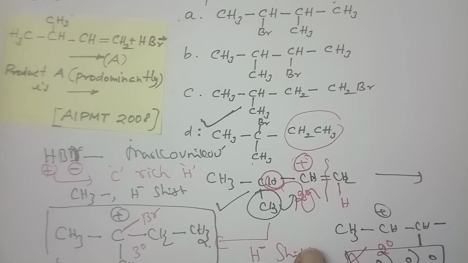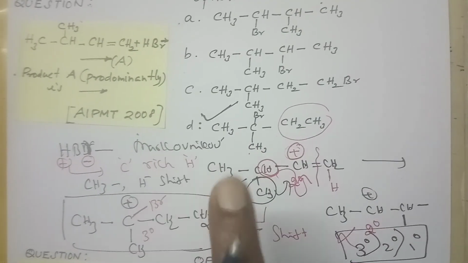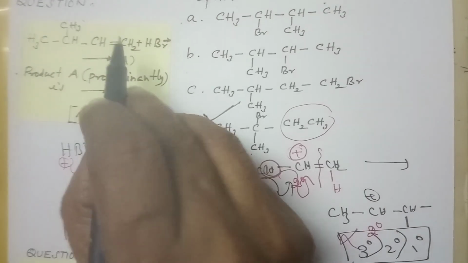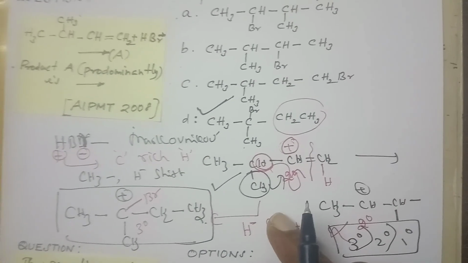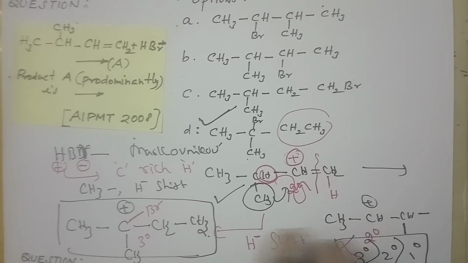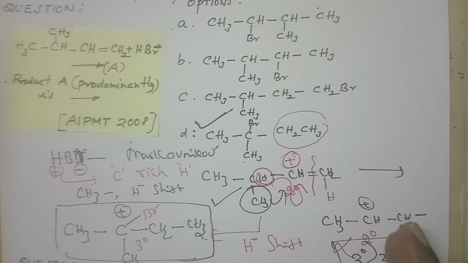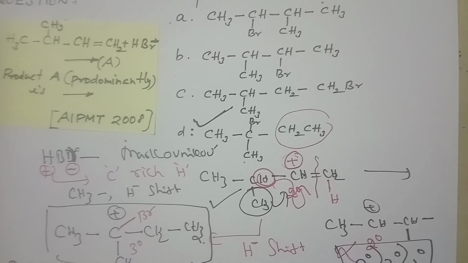Okay, now again I am repeating, HBr indicates addition of hydrogen. The one getting added is poor; this is the place that is richest, where the hydrogen is adding. Then finally you are going for one of two shifts: the methyl shift or the hydrogen shift. A methyl shift is not possible, because due to a methyl shift you again get only a secondary carbocation. If you follow the hydrogen shift, you can follow it easily.